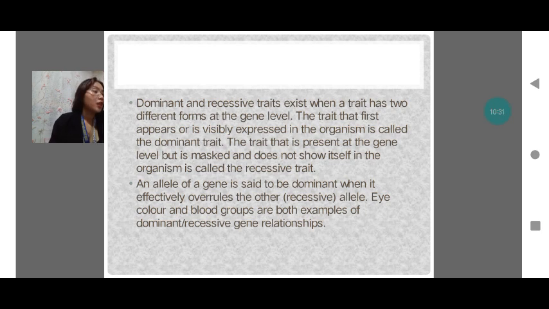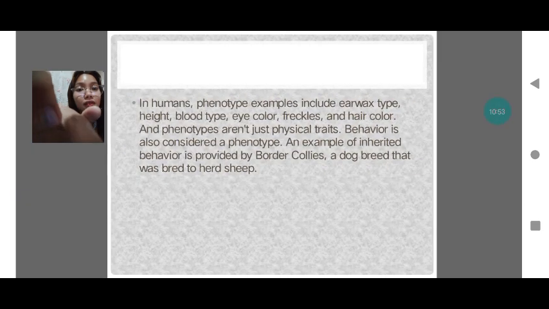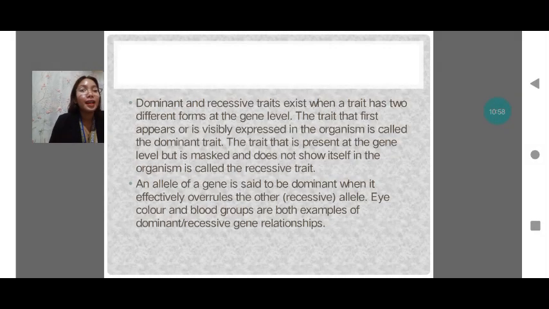An allele of a gene is said to be dominant when it effectively overrules the other allele.